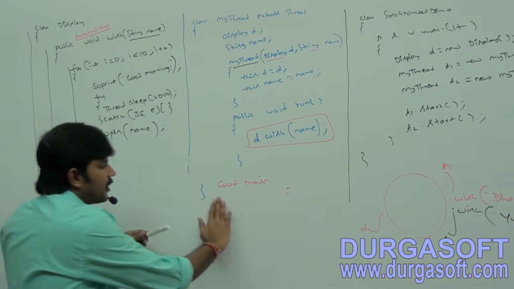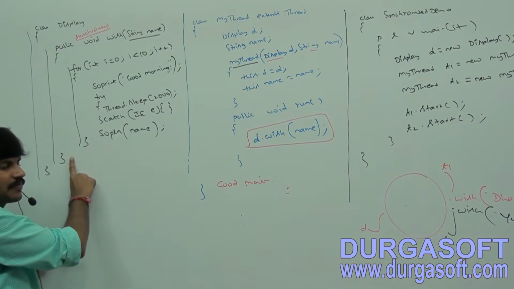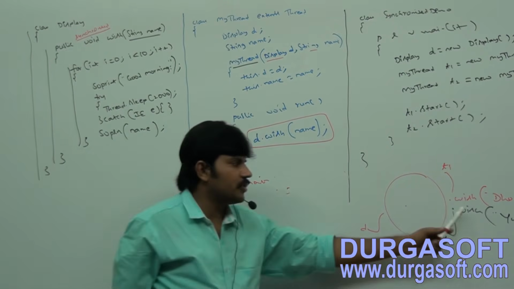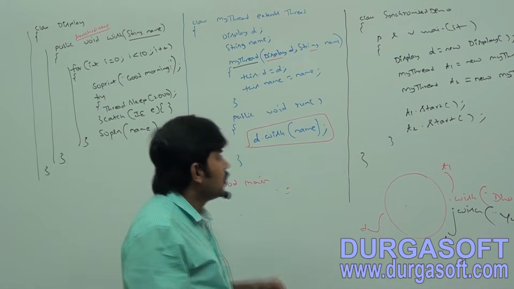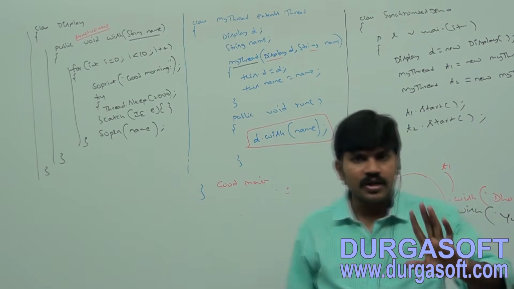Dhoni printed good morning, and then what is Dhoni doing? Sleeping. Meanwhile, Yuvraj came: oh JVM, I want to execute the wish method on this object. Immediately what will the JVM do? Oh, it is the synchronized method. At a time only 1 thread. Let Dhoni complete.